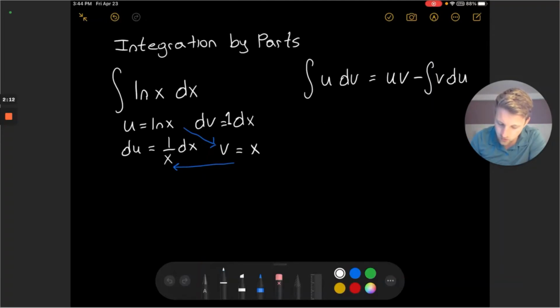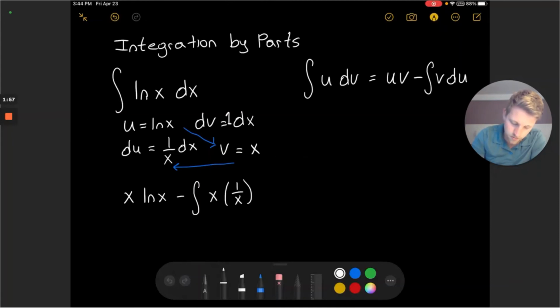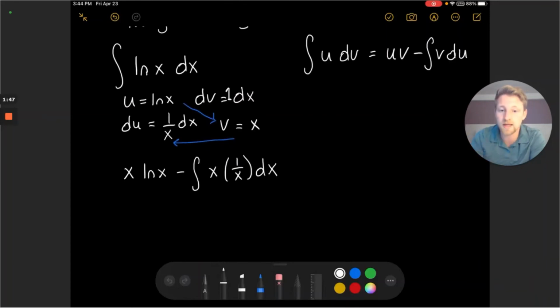The v and the u will be x times natural log of x. That's my first term. And then I'm subtracting the integral of v, which is an x, times 1 over x dx. And we'll notice this is coming out pretty cleanly for the second integral. x times 1 over x, these will cancel, and we'll just be left with 1 over 1.